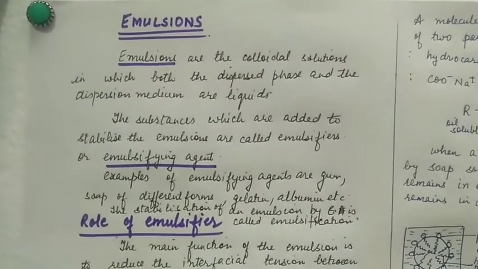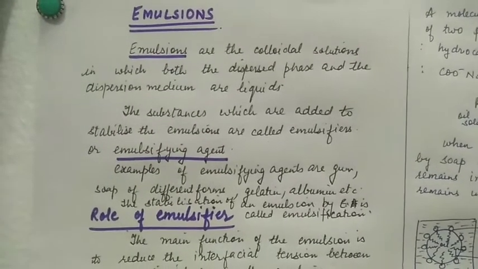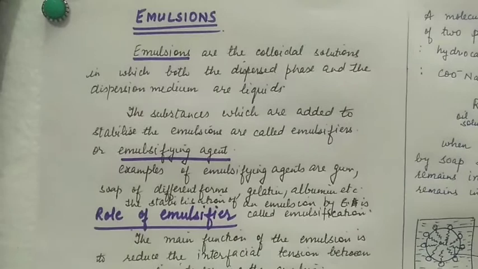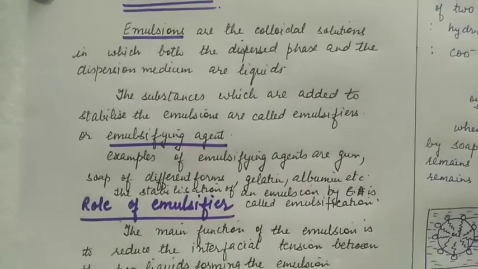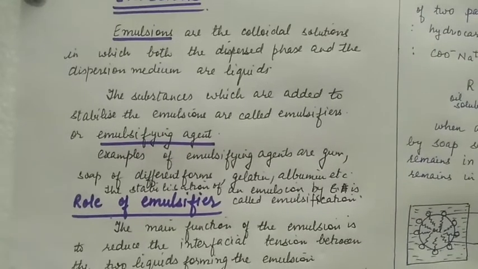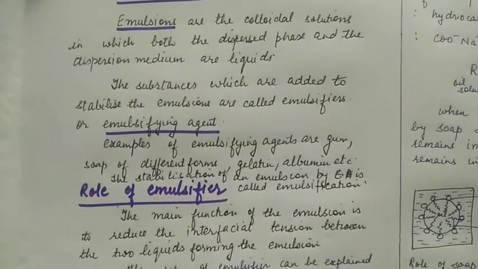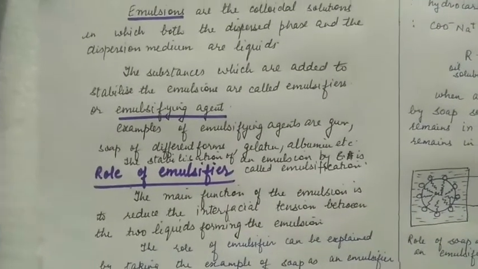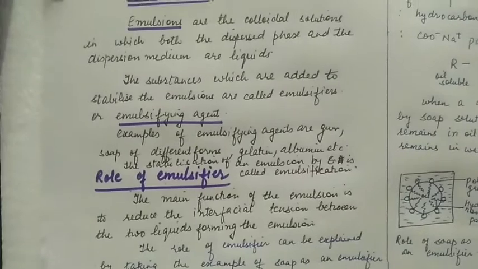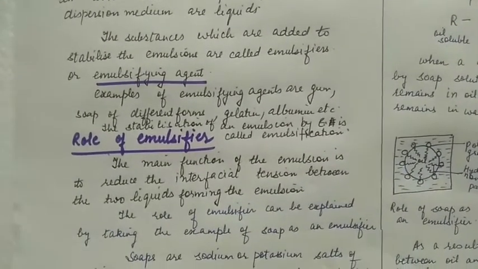The topic that we take today is emulsions, colloids around us and applications of colloids. Emulsions are the colloidal solutions in which both the dispersed phase and the dispersion medium are liquids. The substances which are added to stabilize the emulsions are called emulsifiers or emulsifying agents. Examples of emulsifying agents are gum, soap of different forms, gelatin, albumin, etc.